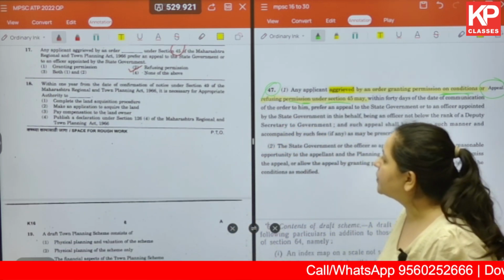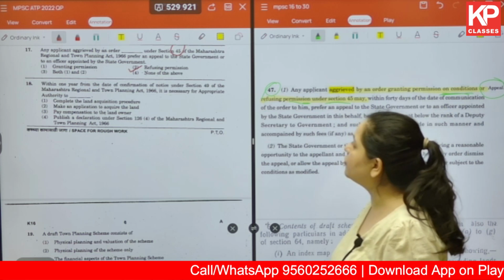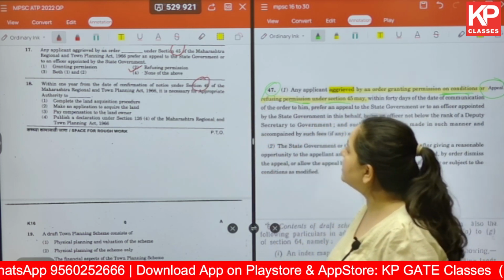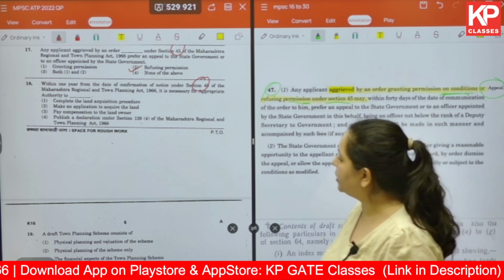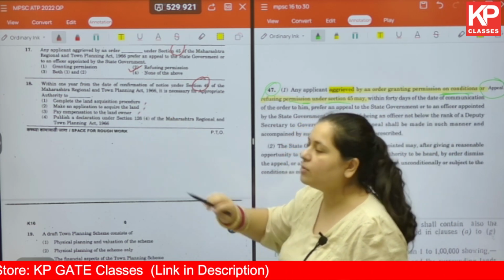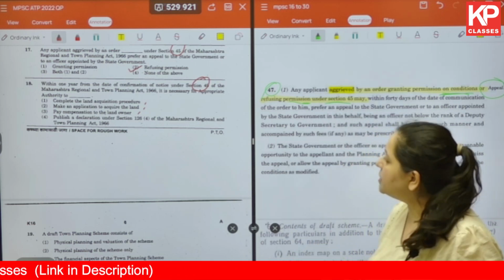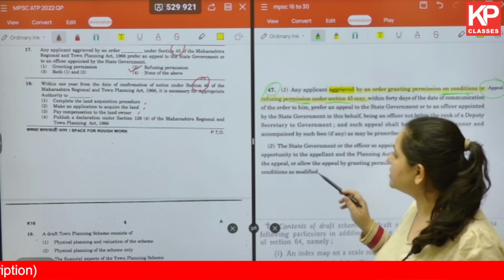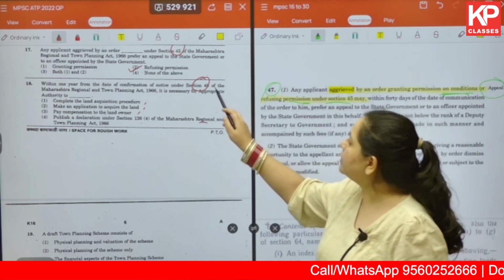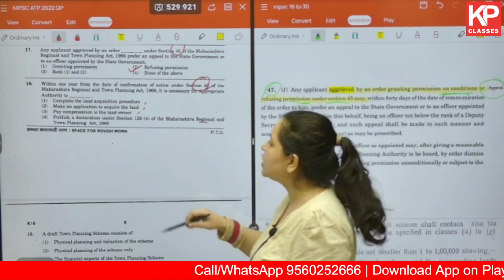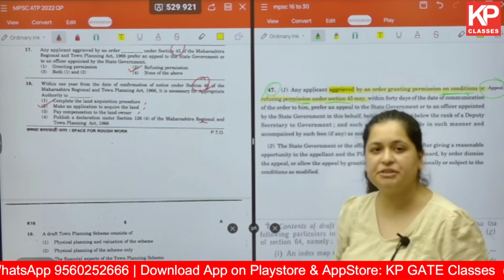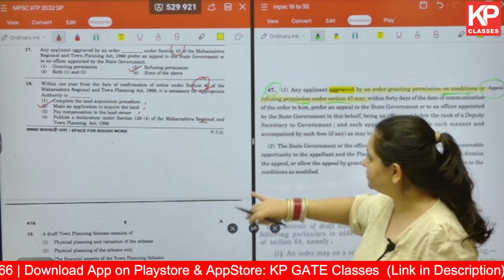Within 1 year from the date of confirmation of notice under section 49 of the MRTP Act, it is necessary for appropriate authority to either complete the land acquisition procedure, make an application, pay compensation to the landowner, or publish a declaration under section 126(4) of the MRTP Act 1966. If you look at the details of section 49 of this act, you will find that the correct answer is make an application to acquire the land.